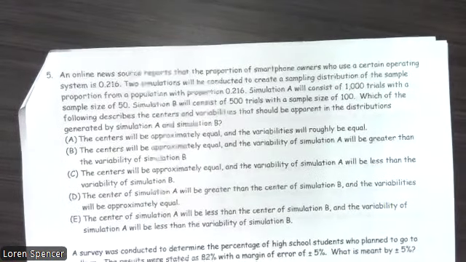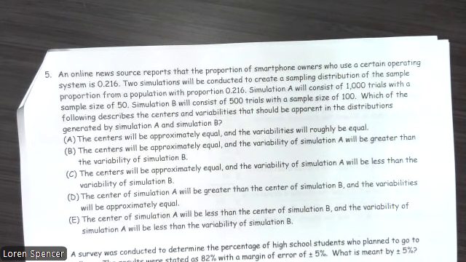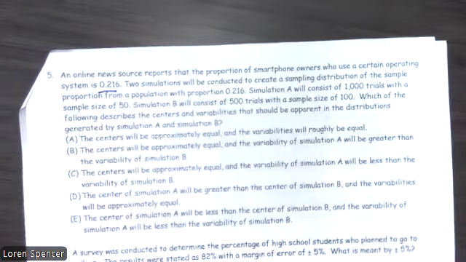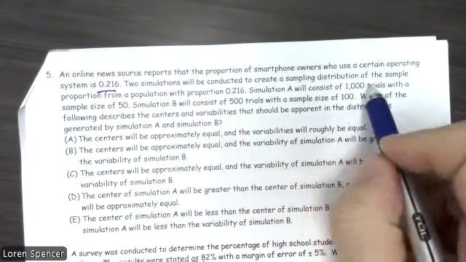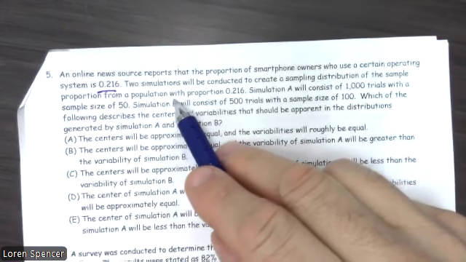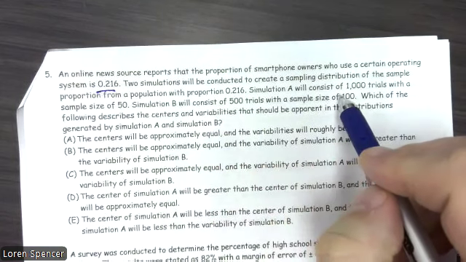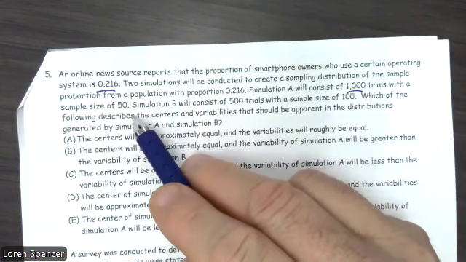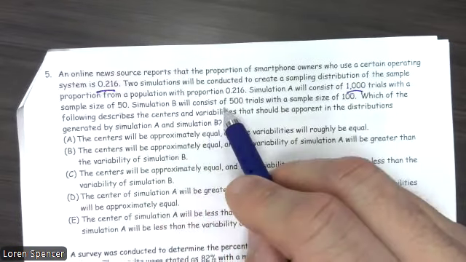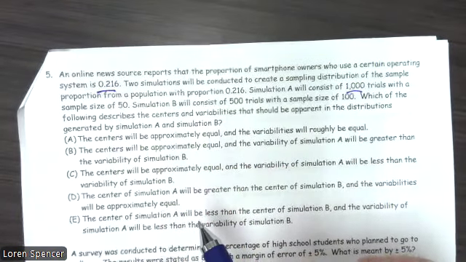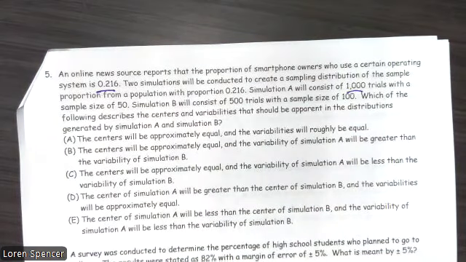An online news source reports that the proportion of smartphone owners who use a certain operating system is 0.216. 2 simulations will be conducted to create a sampling distribution of the sample proportion from a population with proportion 0.216. Simulation A will consist of 1,000 trials with a sample size of 50. Simulation B will consist of 500 trials with a sample size of 100. Which of the following describes the centers and variability that should be apparent in the distributions generated by sampling distribution A and sampling distribution B?